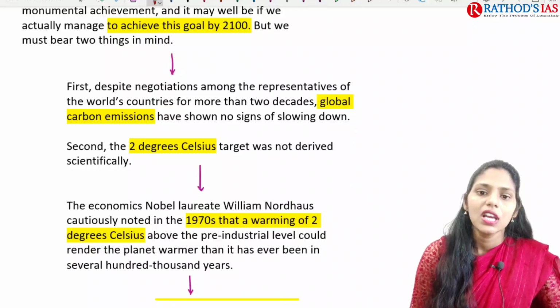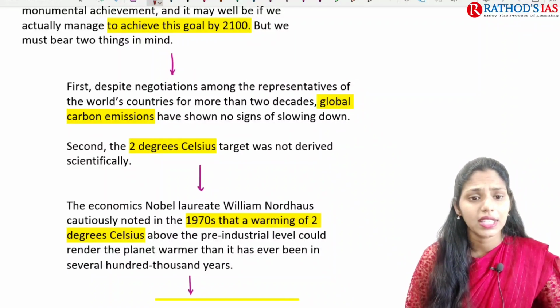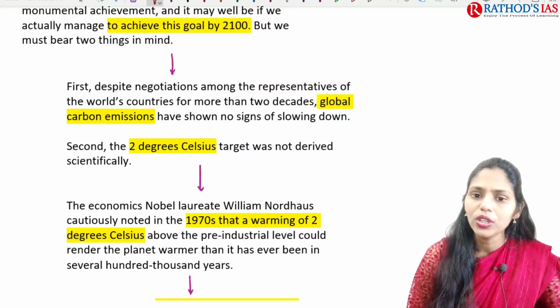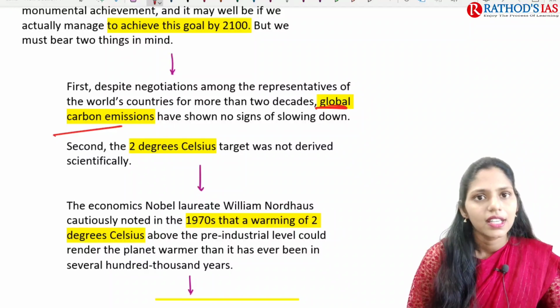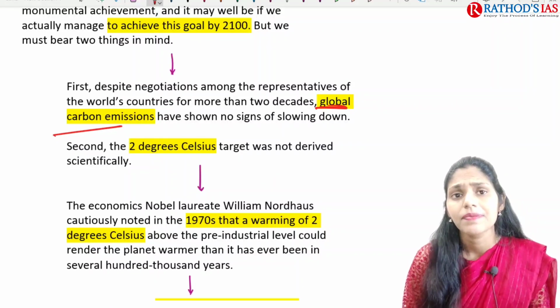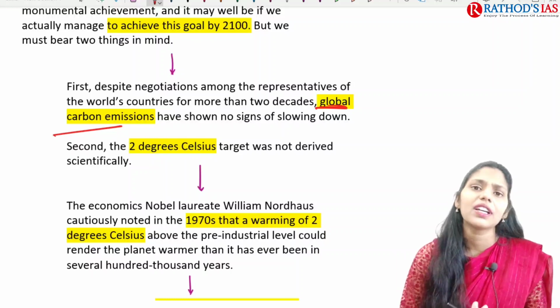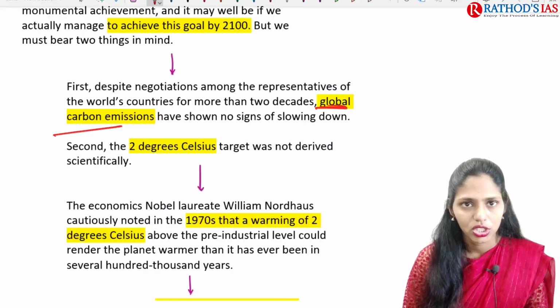The first one is that despite the negotiations among the representatives of the world's countries for more than 2 decades, global carbon emissions have not decreased at all. Even though there are a number of summits, even though we have a conference of parties every year and come up with different commitments, there is no decrease in global carbon emissions.